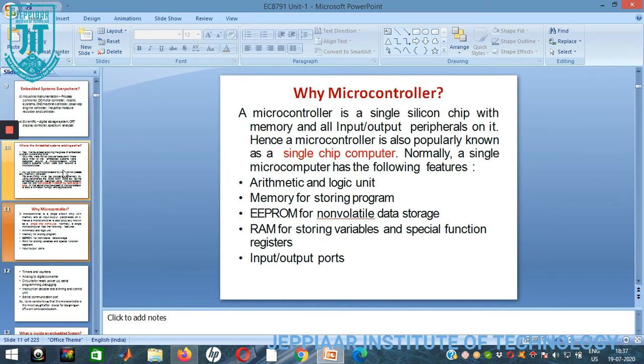Why microcontroller? A microcontroller is a single silicon chip with memory and all the input-output peripherals on it. Hence, a microcontroller is popularly known as a single chip computer.